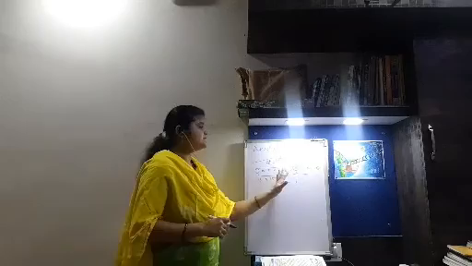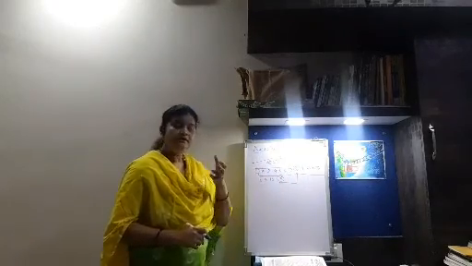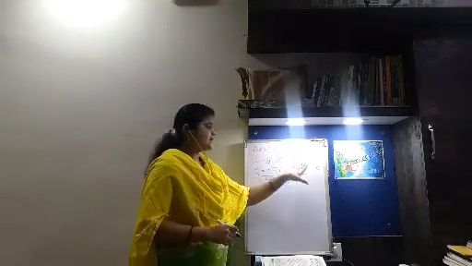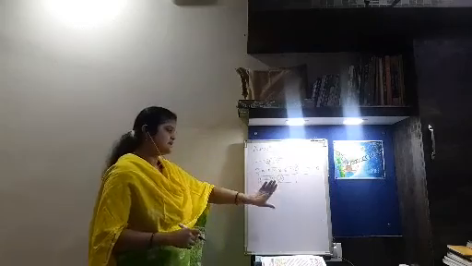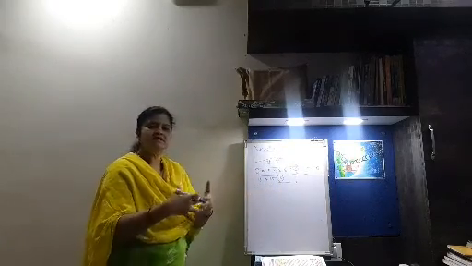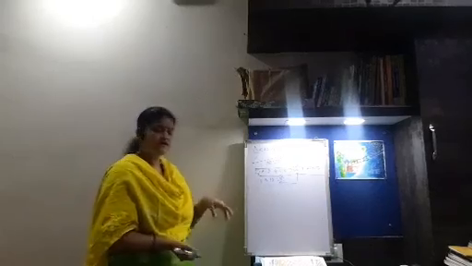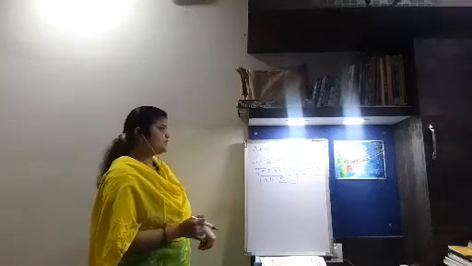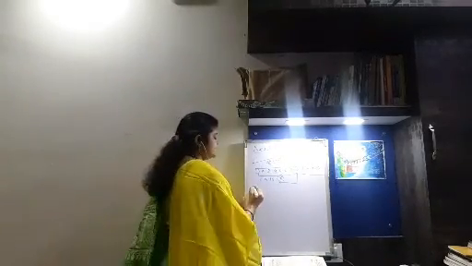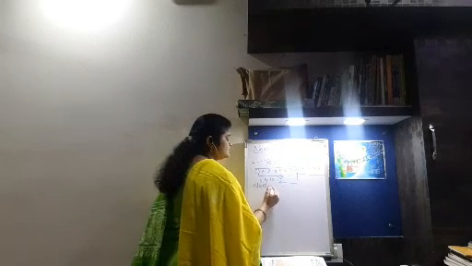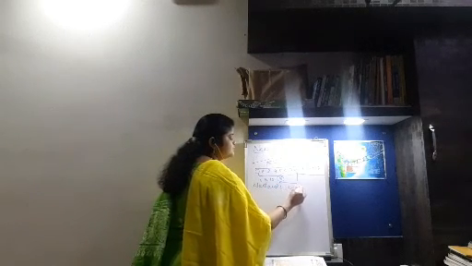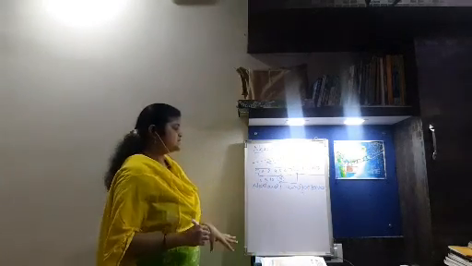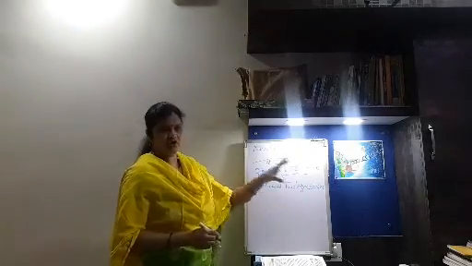That means when he arranged the elements in the increasing order of atomic weight, he came to know that the properties of the first element, then the property of the 8th element, then again the property of the next 8th element were continuously repeating. So this shows that the properties of these elements were the same, and henceforth his law came to be known as Newlands' law of octaves. Okay students, so this law is called Newlands' law of octaves.